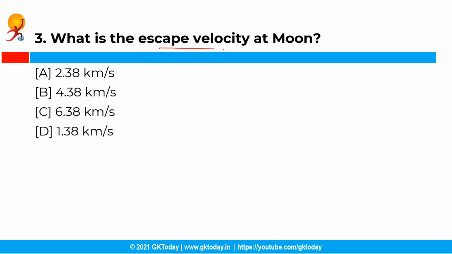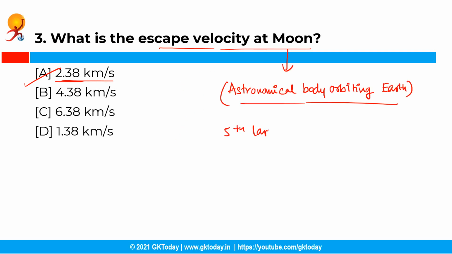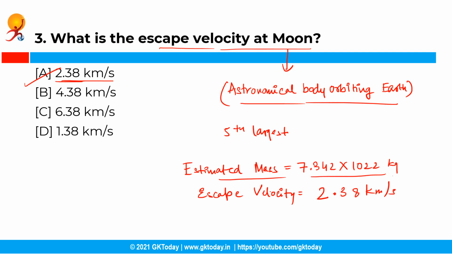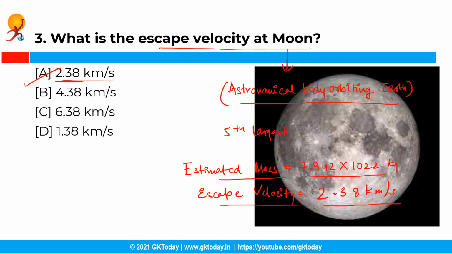Moving ahead with the next question. So what is the escape velocity at moon? So you have the following options, and the correct answer is option A, that is 2.38 km per second. See, basically the moon is an astronomical body orbiting Earth, and it is the fifth largest satellite in the solar system. It has an estimated mass of 7.342 x 10^22 kg, and an escape velocity is 2.38 km per second.